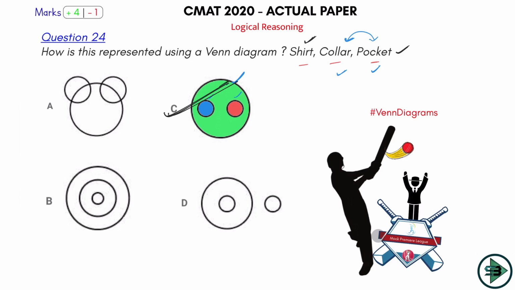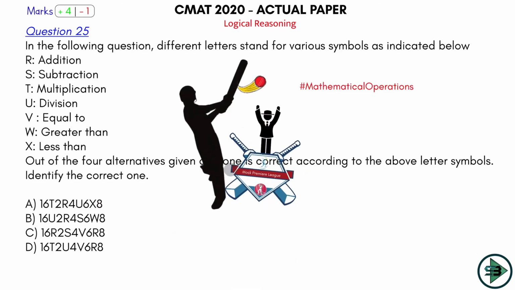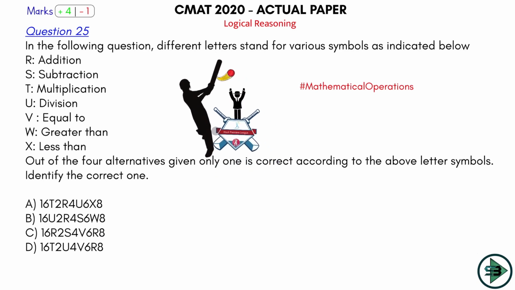Clearly a ball on which you should hit a big 6. So let's come and play now the last ball of the logical reasoning section. The ball number 25, question number 25 in the LR section. This question is from MO, mathematical operation, and we had practiced this well. So this should also be a sixer for me because it looks very easy. As soon as I can see this, there are certain alphabets standing for some sign in maths, and I have to check which of the 4 options is the correct option.